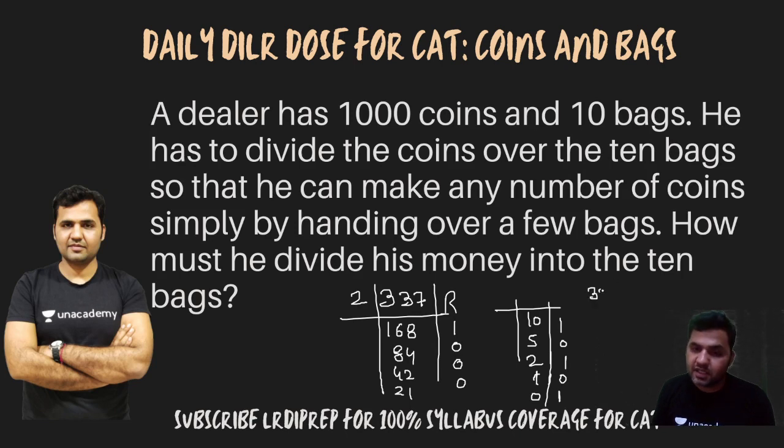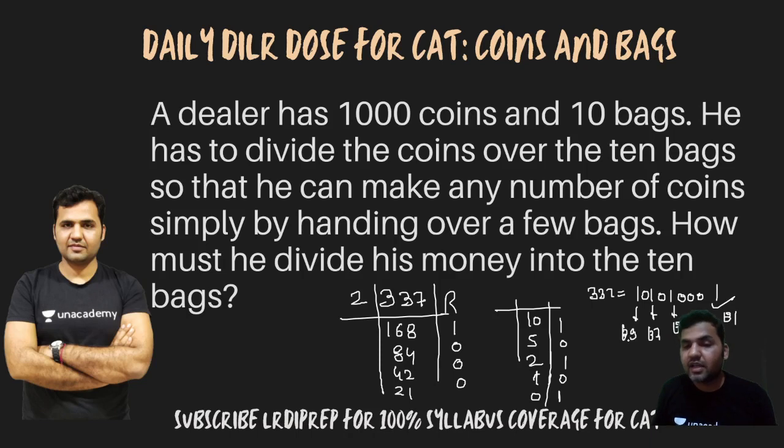So to pay 337 coins, write down this whole number. This is 101010001. This tells me that I'm supposed to use bag number 1, bag number 5, bag number 7, and bag number 9.